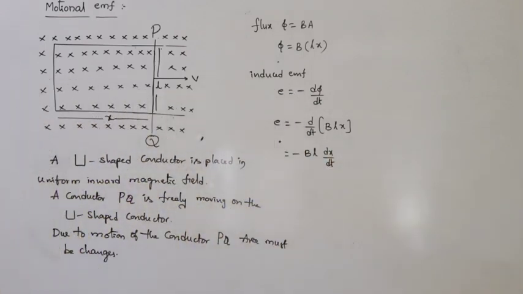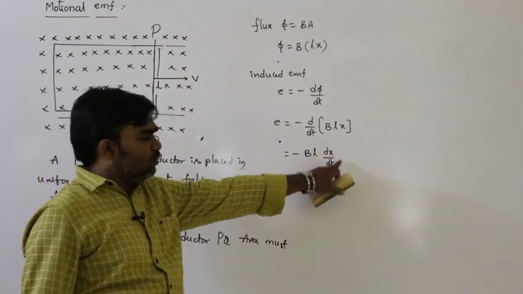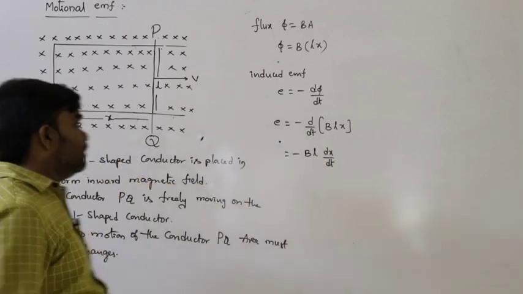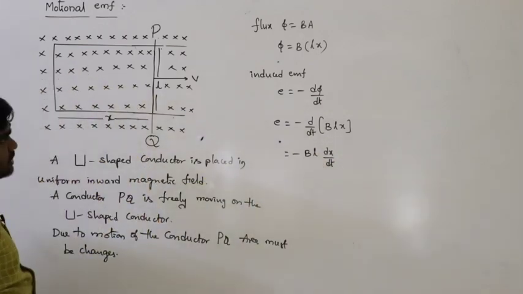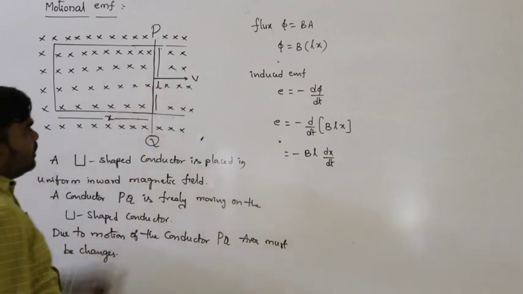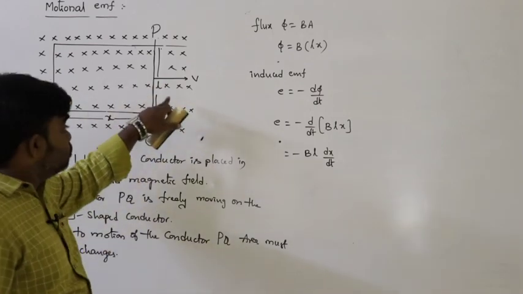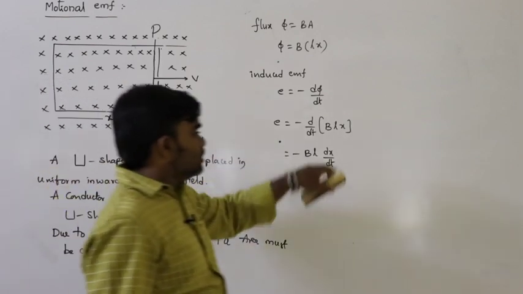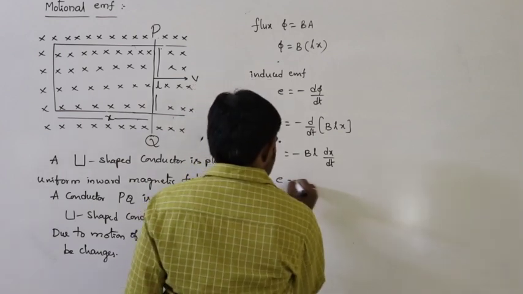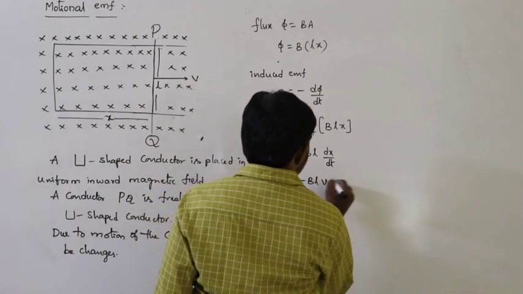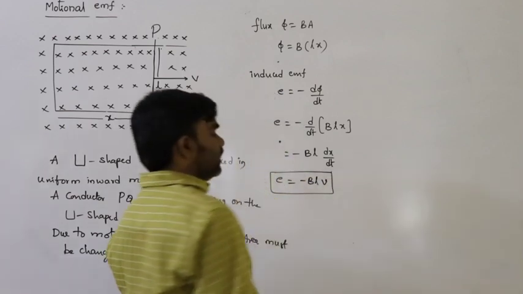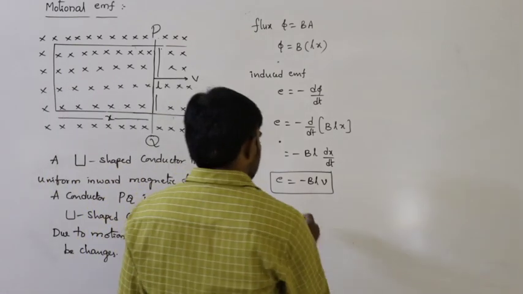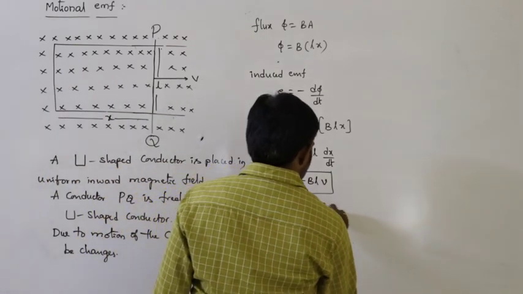Why do we consider only dx by dt? Why don't we consider dB by dt or dL by dt? Because here the magnetic field is constant and the length of the conductor is constant. Due to the motion of the conductor, the only quantity that changes is x. So minus BL into dx by dt, where the rate of change of position is called velocity. E is equal to minus BLv, or the magnitude of E is equal to BLv.